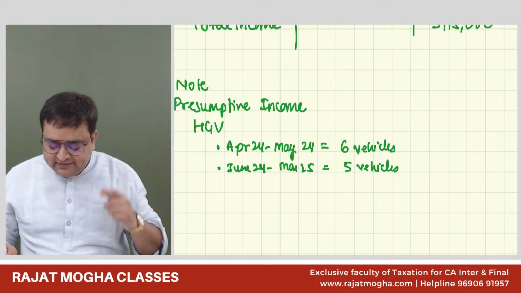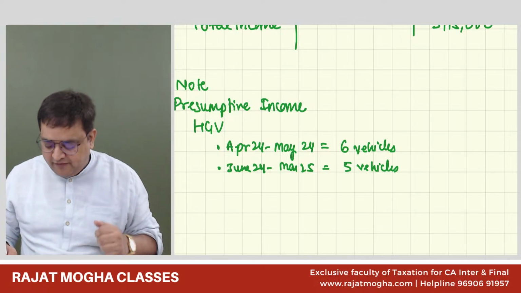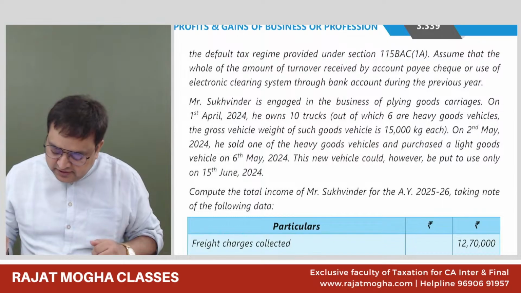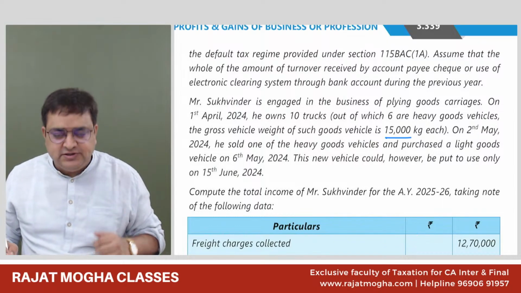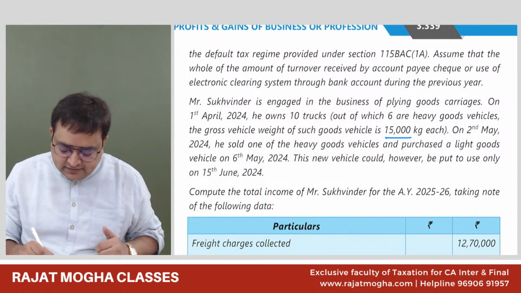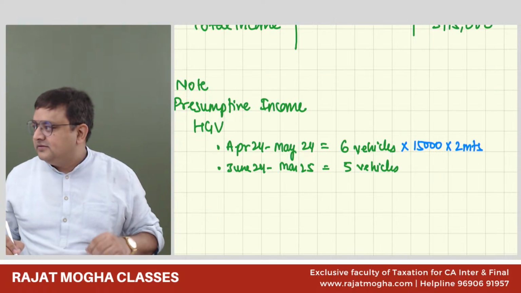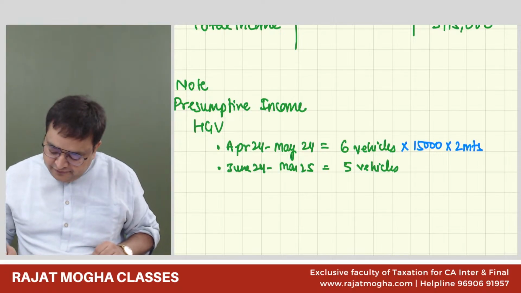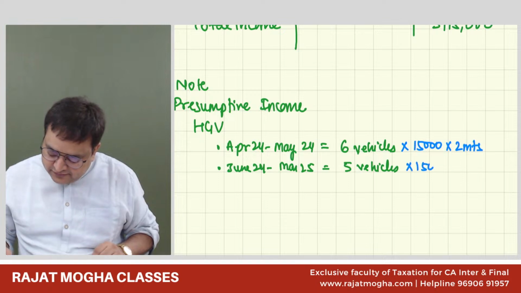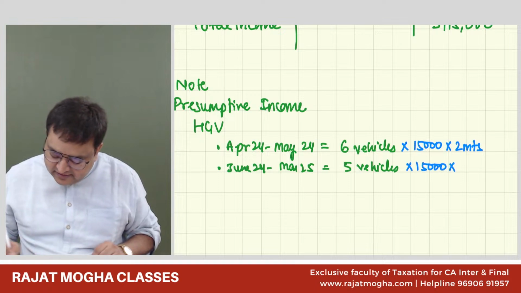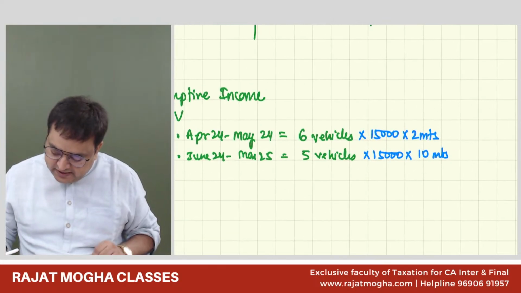So 6 vehicles for 1 month: since the weight of the vehicle was 15,000 kg, it will become 15,000 rupees for 1 month, and April and May are 2 months. Everybody okay with it? And now 5 vehicles into 15,000 for 1 month, and how many months are there from June to March? 10 months. So you can calculate.